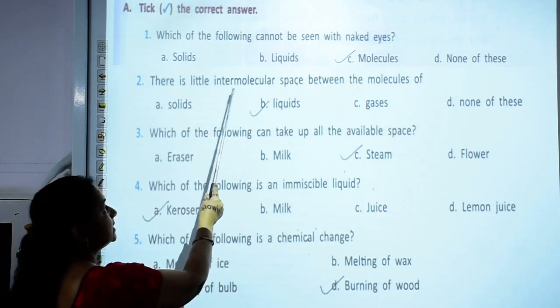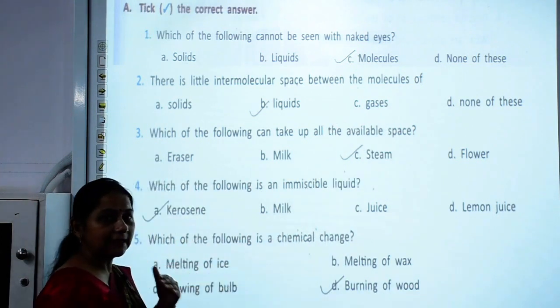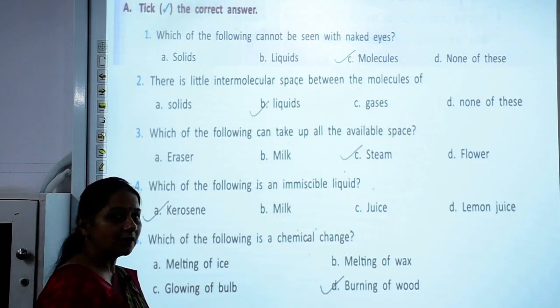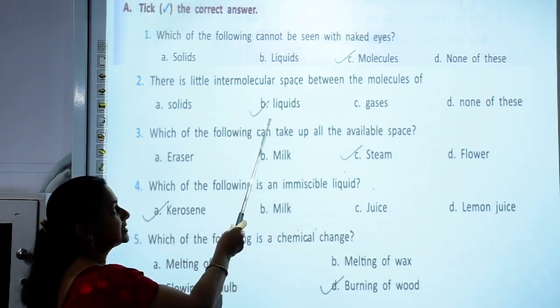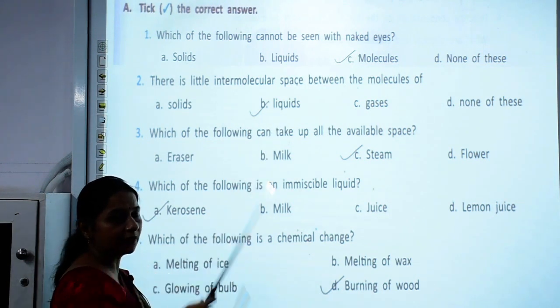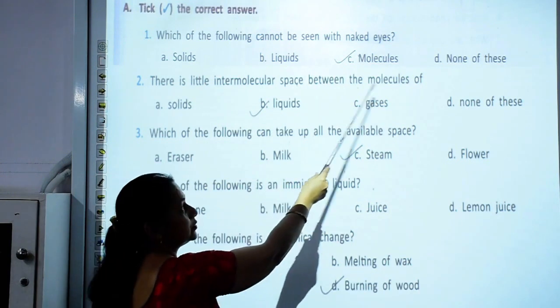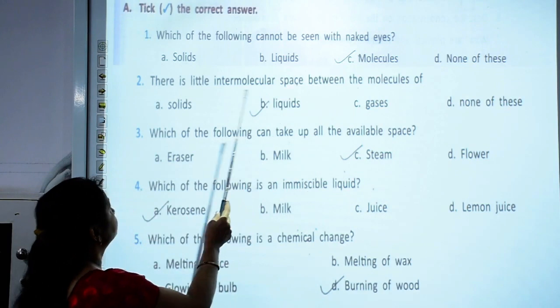There is little intermolecular space between the molecules of. Little intermolecular space means the molecules are not as closely packed as in solids. So that state is liquids. In liquids, the molecules have little intermolecular space between them. So the correct answer is liquids.